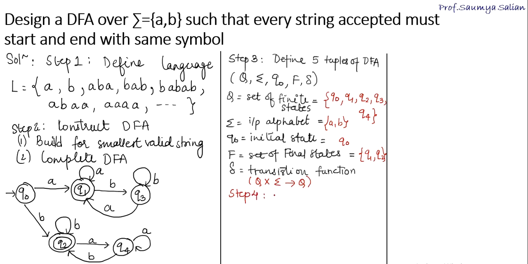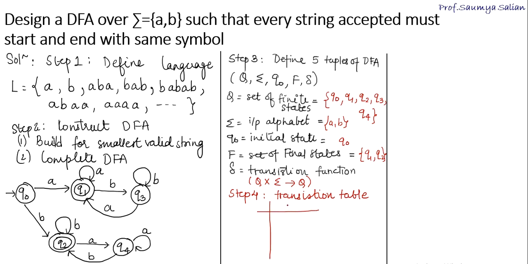We have to construct the transition table. State transition table. So let's begin.